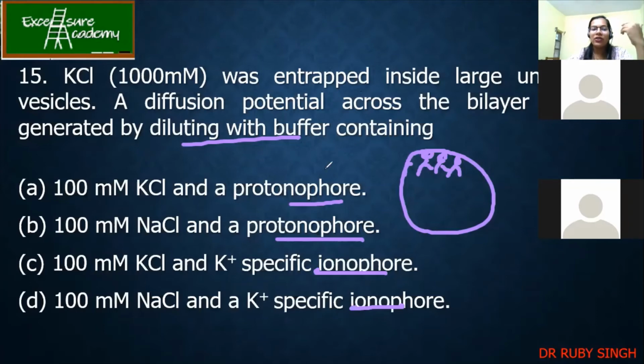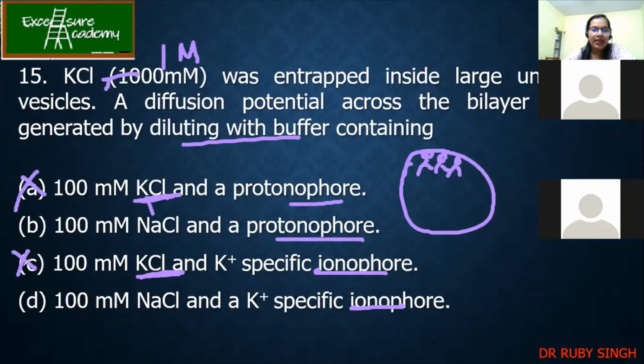So you need to dilute. This is 1 molar, right? I need to dilute it, so with what am I going to dilute? A diffusion gradient has to be formed. So here what you have to understand is, you cannot dilute the thing with the same. So your option A and C are not the answers.